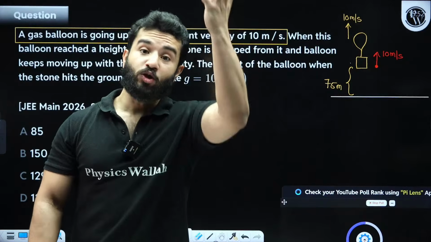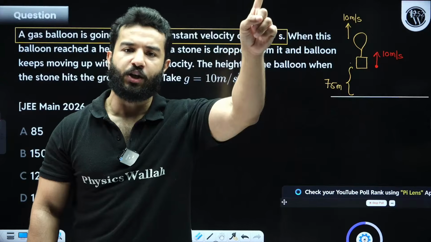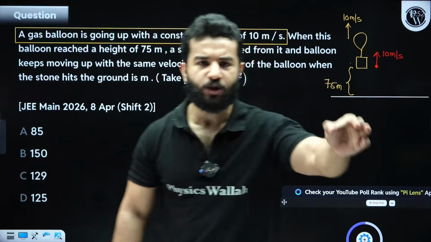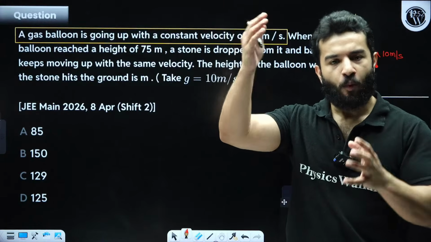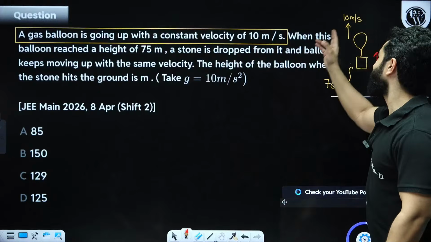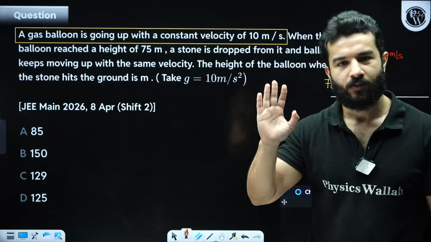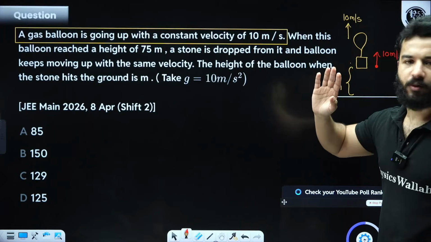The balloon was moving up with a constant velocity of 10. There we are not going to talk about acceleration due to gravity, because of acceleration due to gravity and force by the engine. Engine basically means force by the jet, right? Because of all of those things, the constant velocity is 10. That means net force acting on the balloon is 0. Clear? And it is moving with constant velocity of 10 meter per second in upward direction.